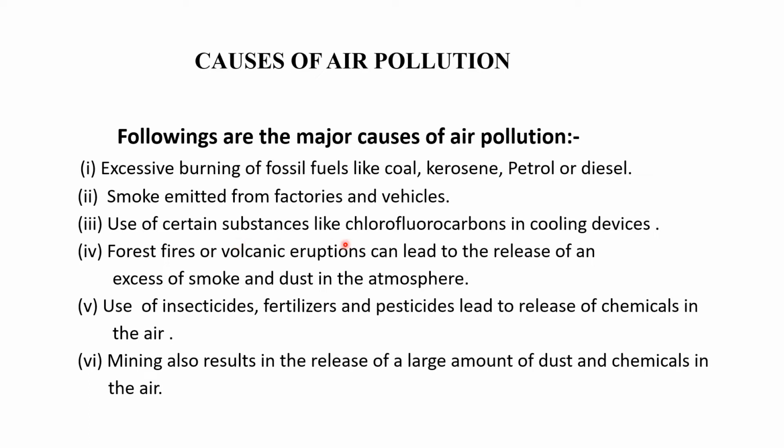Now certain substances like chlorofluorocarbon used in cooling devices can also be considered as pollutants. Okay, so what happens is sometimes they are released into the atmosphere and they pollute our atmosphere. There are also natural means like forest fires or volcanic eruptions that can lead to the release of excess amounts of smoke and dust in the atmosphere. So these are the two natural means by which pollution is caused in the atmosphere.